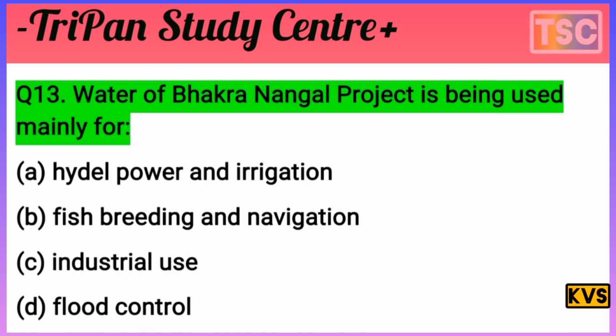The question is clear. The water of the Bhakra Nangal project is being used mainly for? Flood control is not the purpose. Industry uses is nothing here. And fish breeding and navigation are not. So the main option is A, hydropower and irrigation. That is the main purpose of the Bhakra Nangal project. The answer A is correct. Hydropower and irrigation are the main uses of the Bhakra Nangal project. That's important. And let's see the next question.